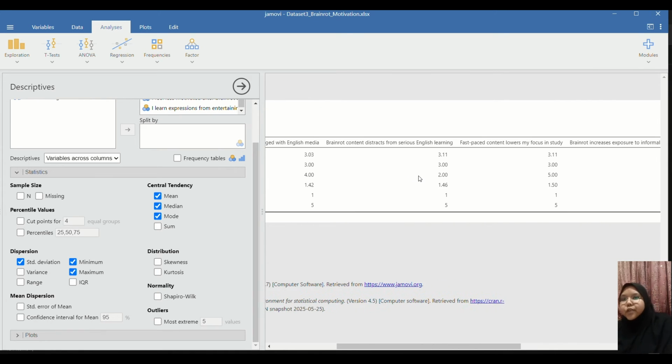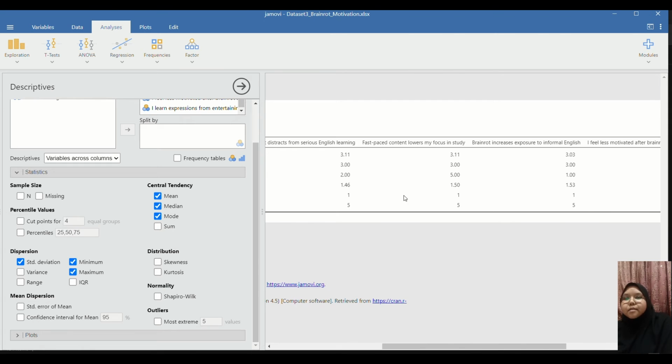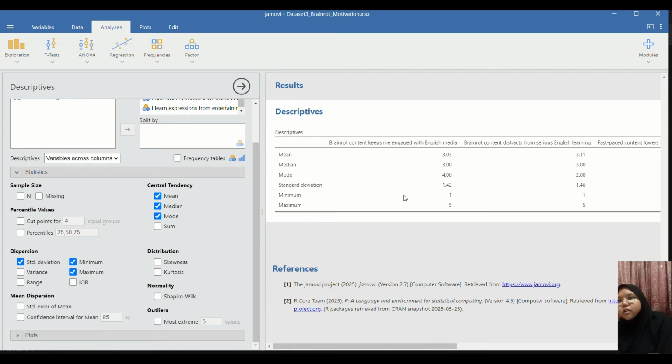So here you can see that these are all of the items that were collected using Likert scale. And here is all of their mean, median, and modes, all from item 1 to 6. Okay, and then the next one that we need is measures of variability.